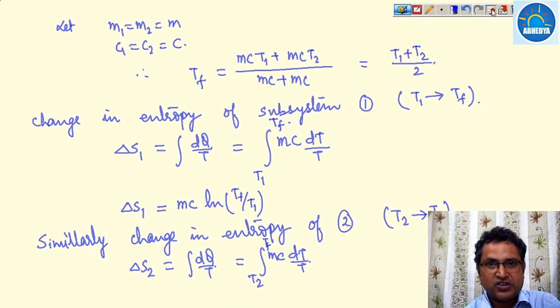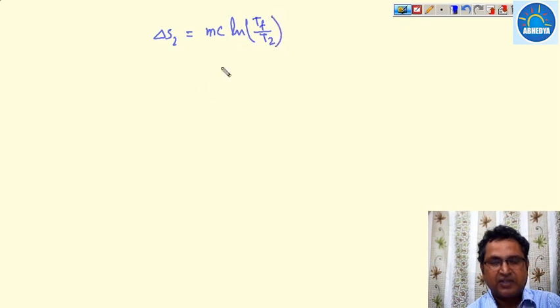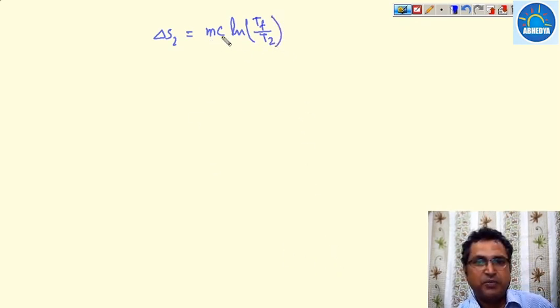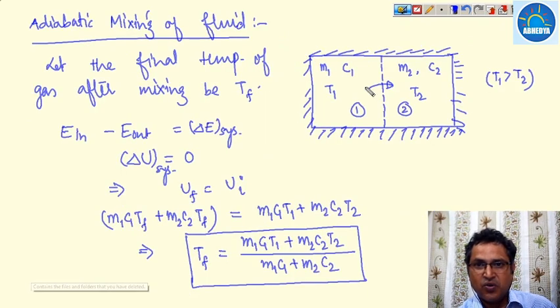So delta S2 is equal to MC ln Tf upon T2. Now this value will be positive, because subsystem 1 rejects the heat and subsystem 2 receives the heat. That's why the entropy of this subsystem will increase and the entropy of the other will decrease.